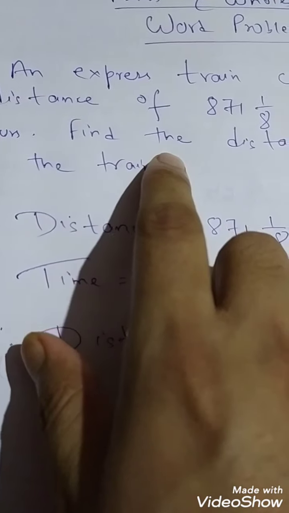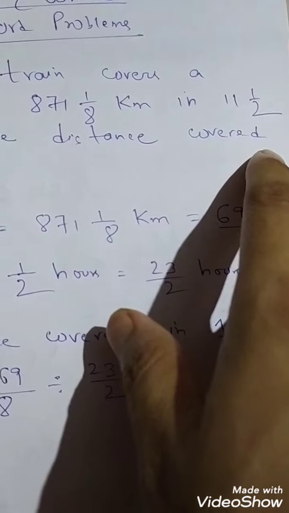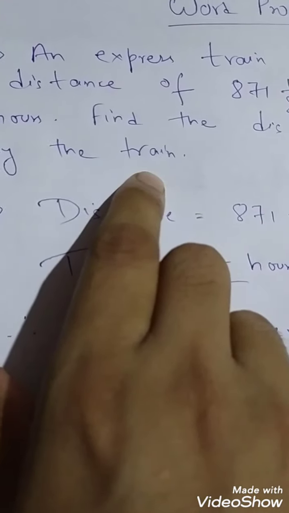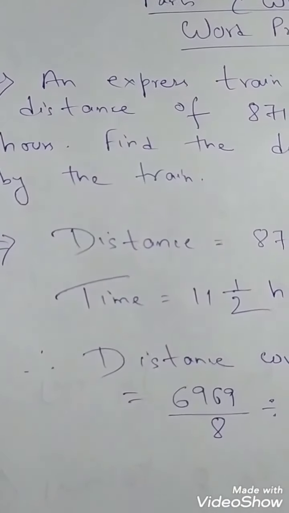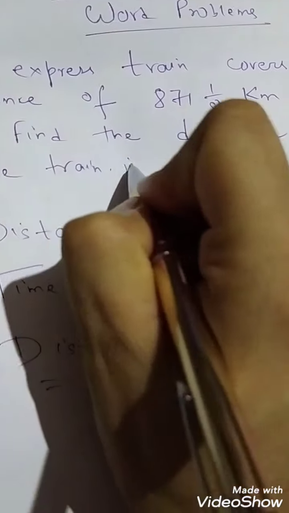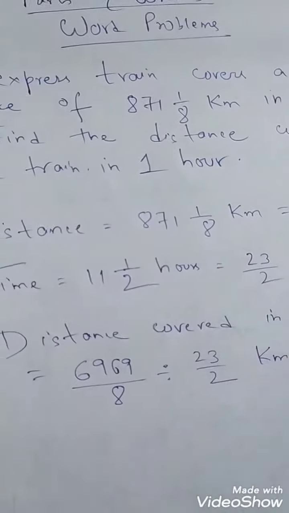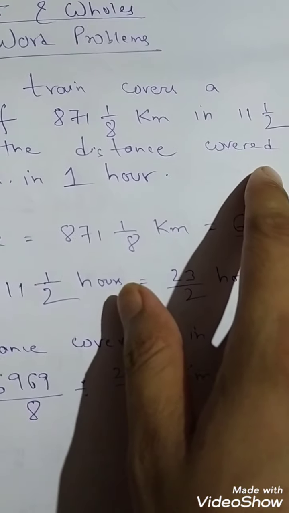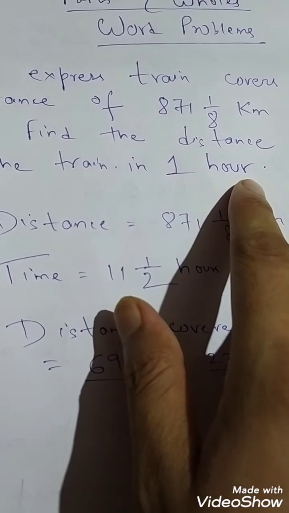Find the distance covered by the train in 1 hour. I have not written it here, so it will be: by the train in 1 hour. So you have to find the distance covered by the train in 1 hour.